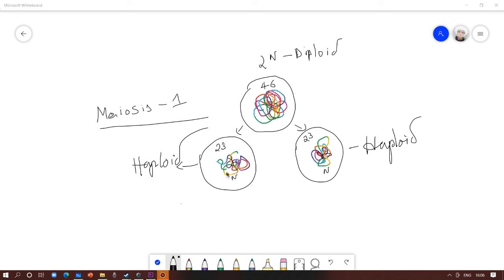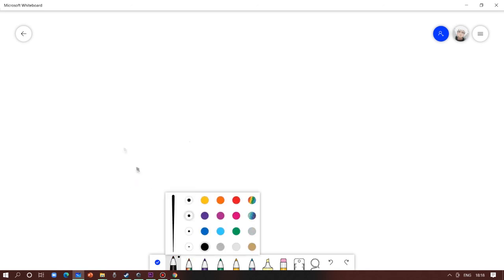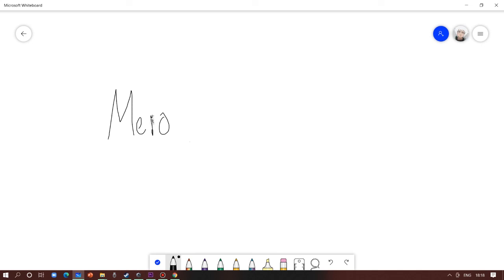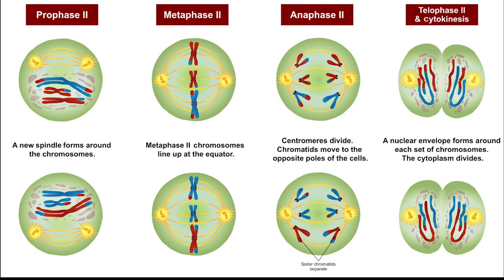After meiosis 1, we'll have two haploid cells. These two haploid cells will undergo further cell division, which we call meiosis 2. Meiosis 2 is very similar to mitosis. The goal of meiosis 2 is to pull the sister chromatids that are present inside the haploid cell, which resulted from meiosis 1. Now these two haploid cells are going to divide.